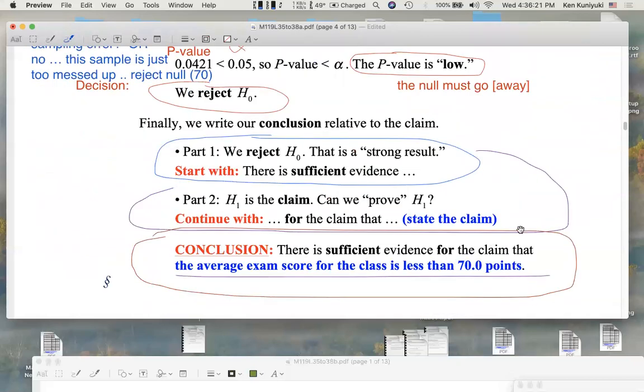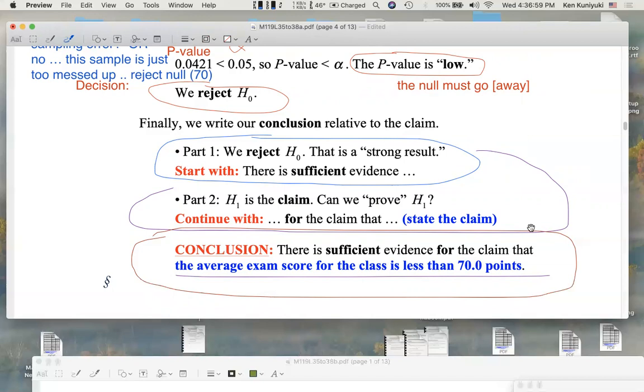There is sufficient evidence for my claim that the average exam score for the class was less than 70 points. So when I told Igor, I don't think this class is passing, I think they failed the exam, basically, well, based on this hypothesis test, because of Igor's sample, even that night after Igor grades the 7 exams, he doesn't have to grade all 1,000. Then we have a census. That night when Igor grades the 7 exams, and then I wake up at noon, I ask Igor, what's the deal?